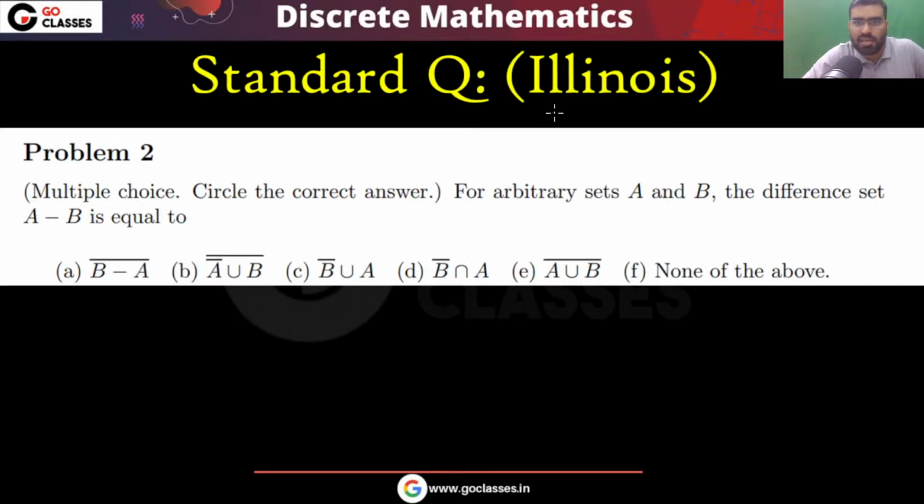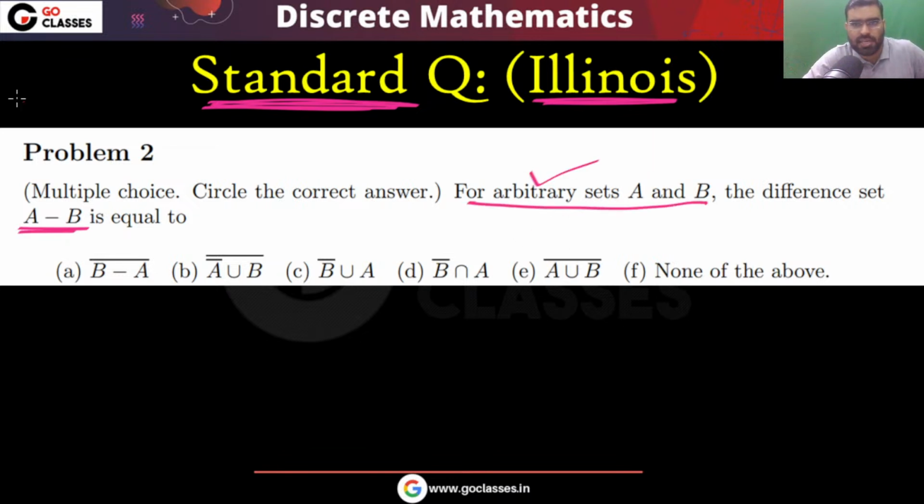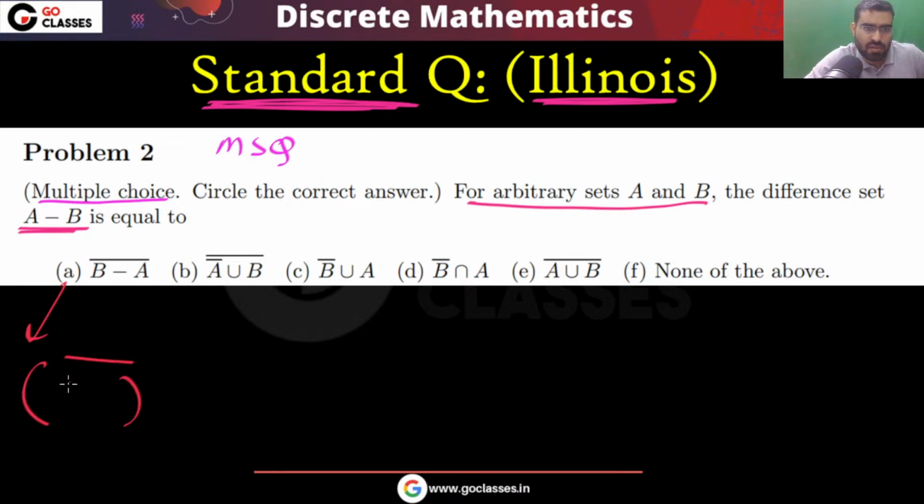This is a question from the Illinois University. This is a standard question from the Illinois University. You can try this also. Tell me, this is a multi-choice question. Can you tell me the answer? You have arbitrary sets A, B, random sets A, B. What is A minus B? Basically, this is an MSQ question. So can you tell me the answer? What is A minus B equal to? See, look at option A. Option A is like this: the complement of B intersection A complement, right? Yes or no? Because we already know this.